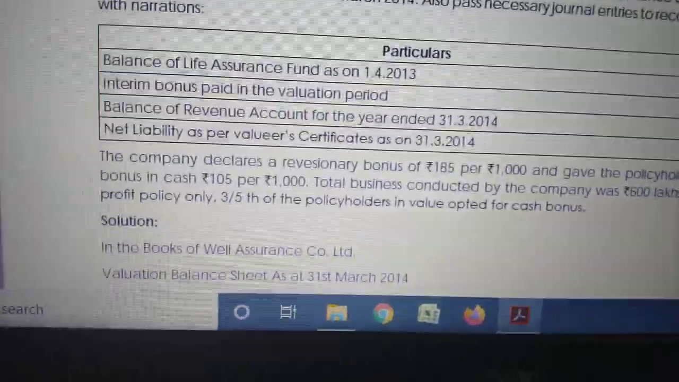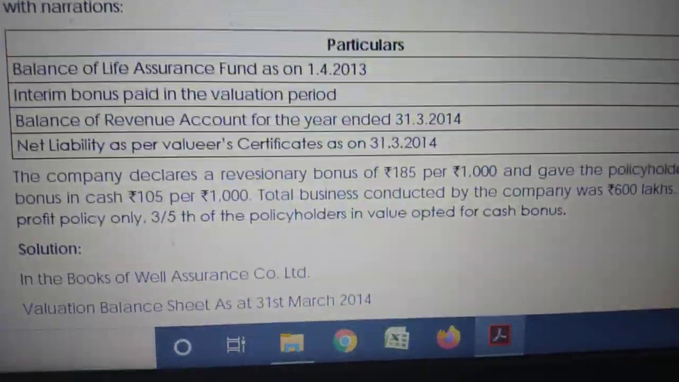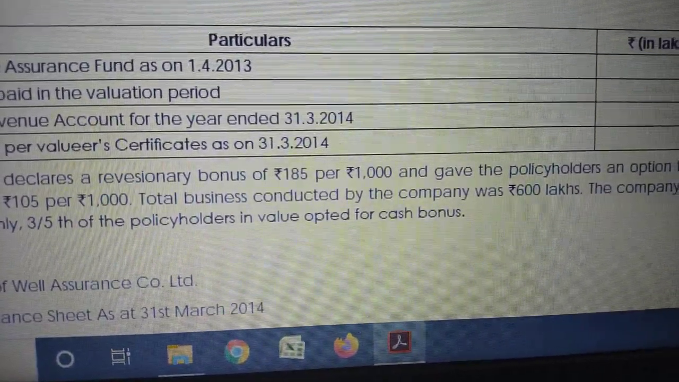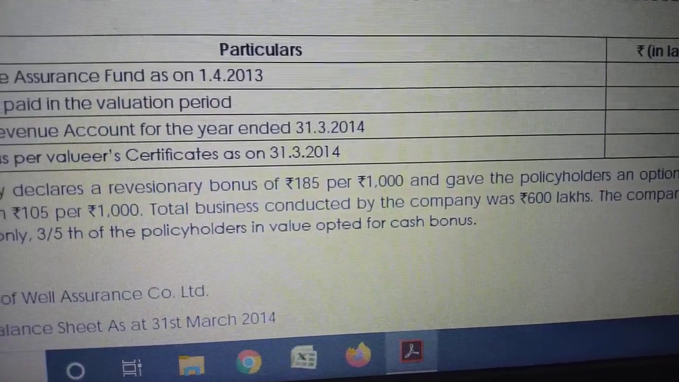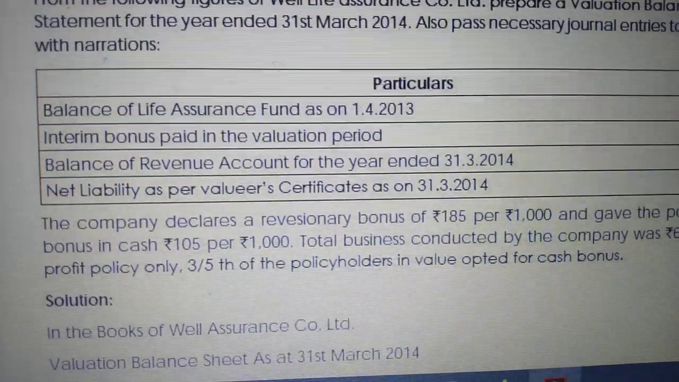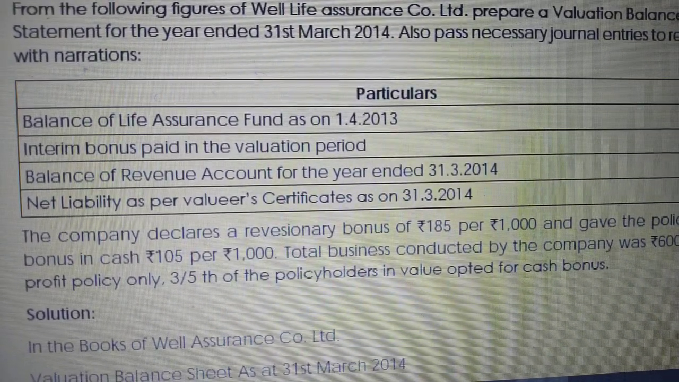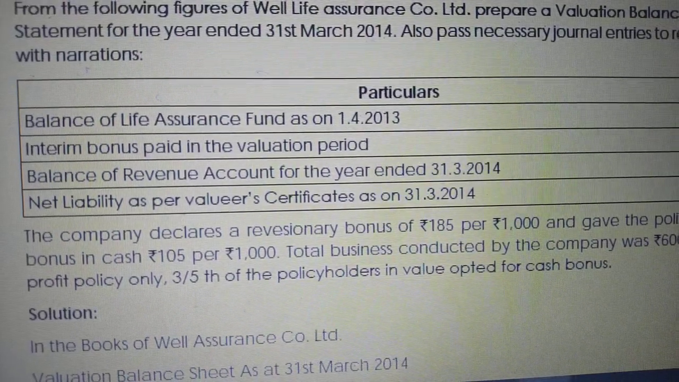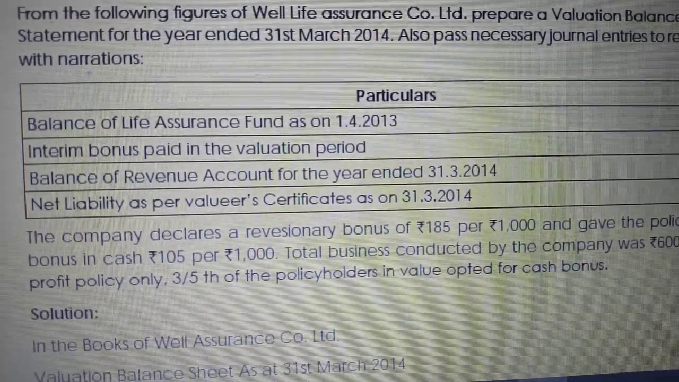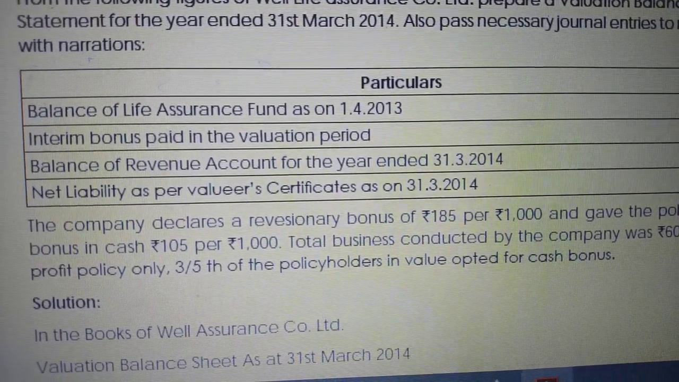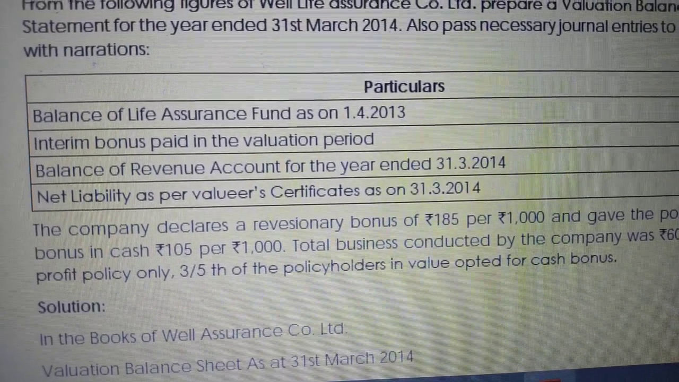Normally bonus will be calculated in many manners. One of the manners is based on the business. For example, this company got a business of 600 lakhs. They are paying reversionary bonus of 185 per thousand. Meaning, if the company got 1000 rupees business, we will pay 185 rupees as a reversionary bonus.